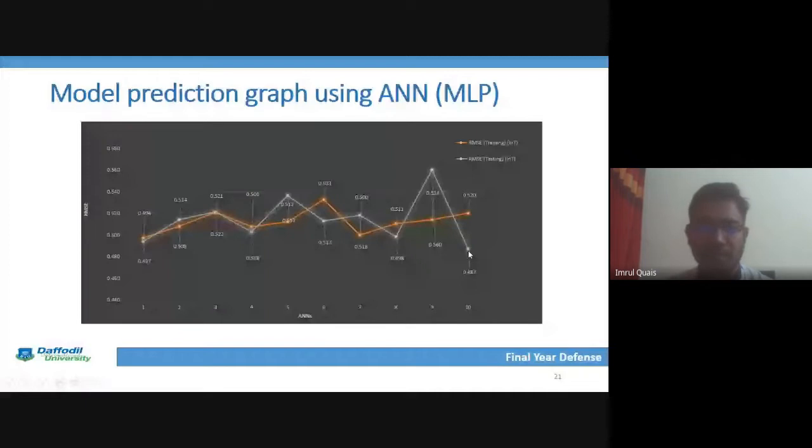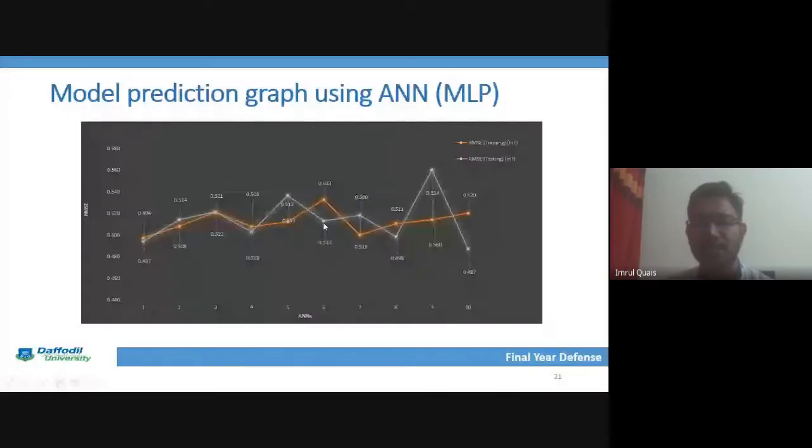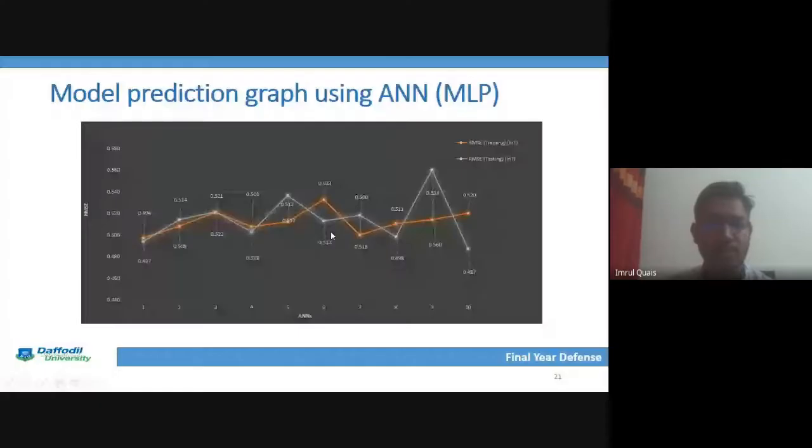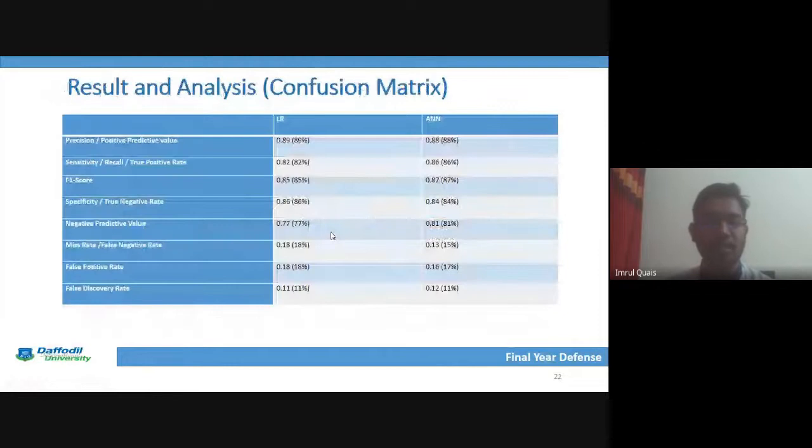From that, we can see that every point is very neat, so this model has performed very well for the analysis of the dataset. Other prediction methods may also give the best output for this dataset.